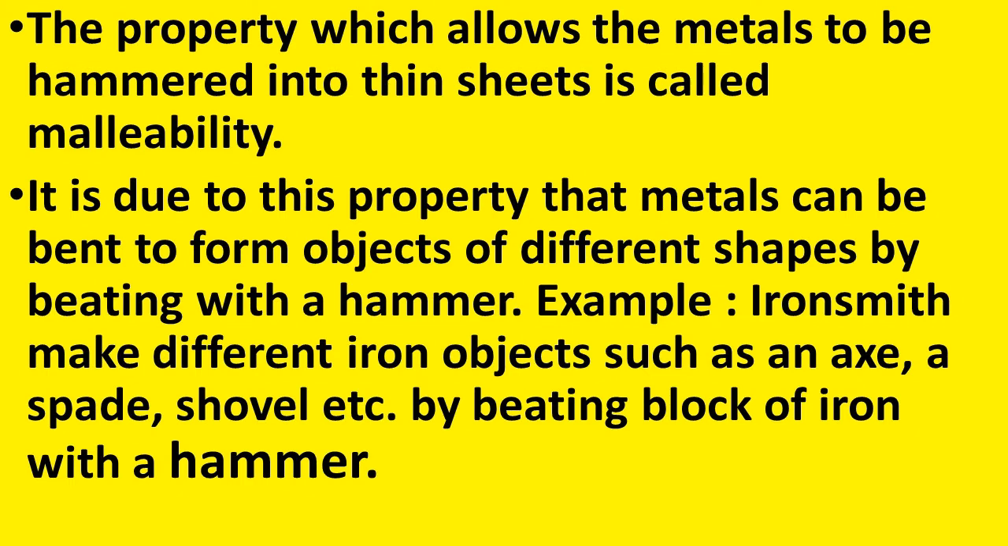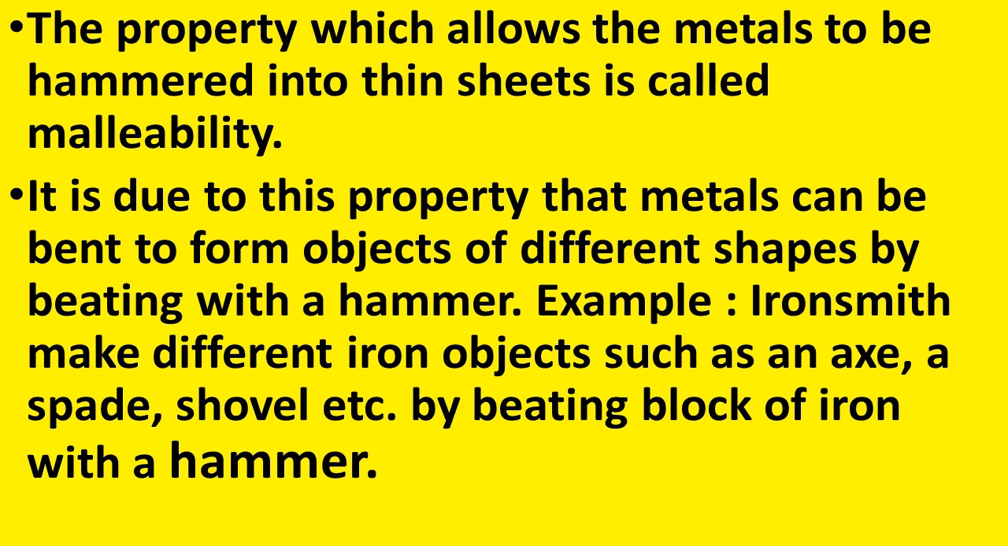The property which allows the metals to be hammered into thin sheets is called malleability. So, that is the definition of malleability, that the property which allows the metals to be hammered into thin sheets without breaking is known as malleability. It is due to this property that metals can be bent to form objects of different shapes by beating with a hammer. For example, ironsmiths make different iron objects such as axe, spade, shovel, etc. by beating a block of iron with a hammer.